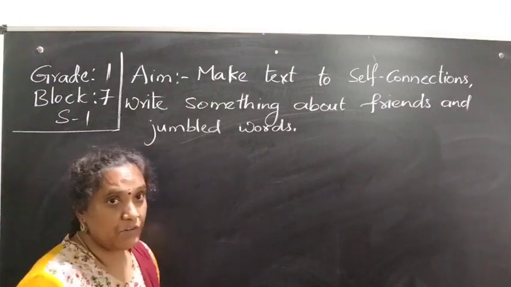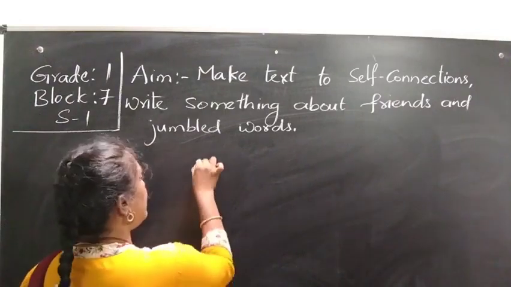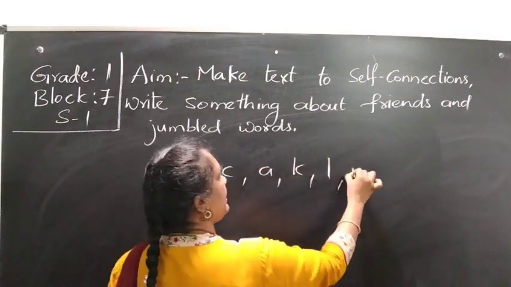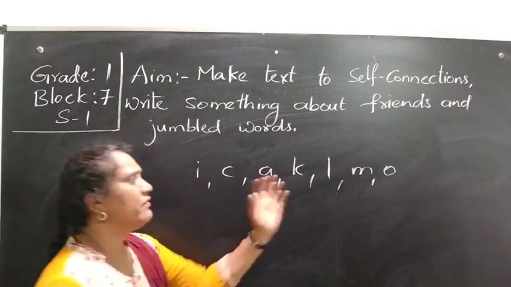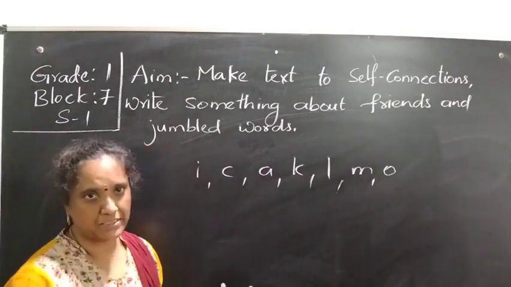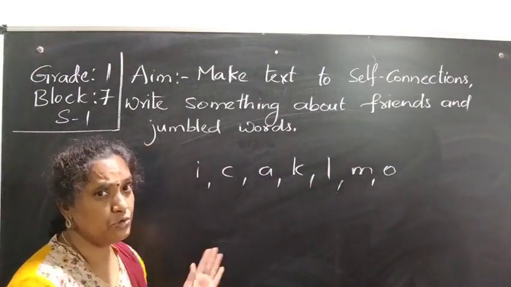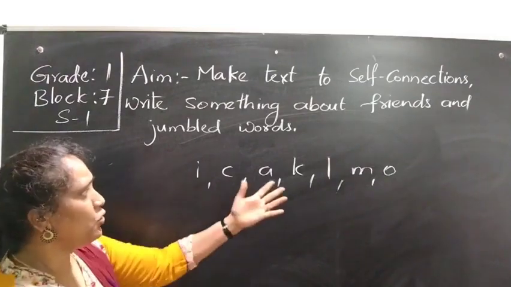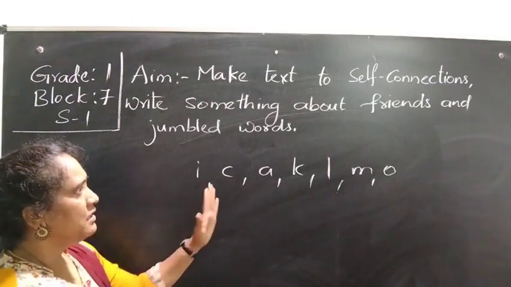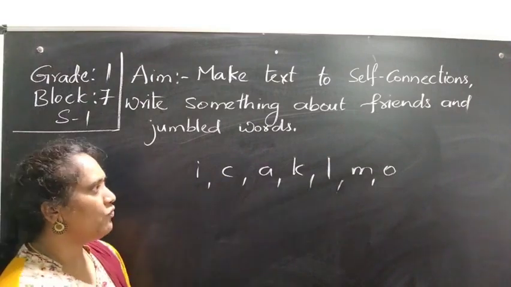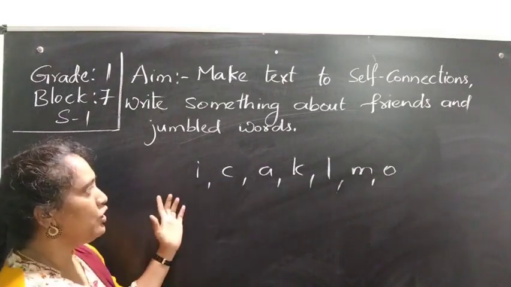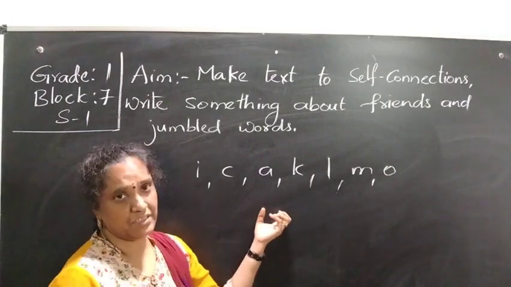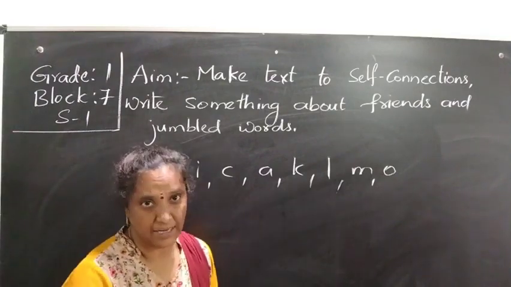See, previously we did making words from letters like U, A, I, C, A, K, L, M, O. Like this I am giving many alphabets. What did I ask you to do? To make words. If I asked you to make some words, can you make any word from this? Just try to frame. Can you? So you want to try. So how to make these words? That is a different task.